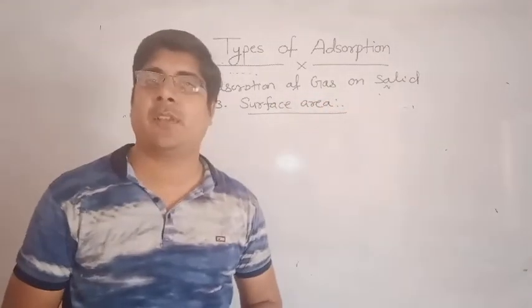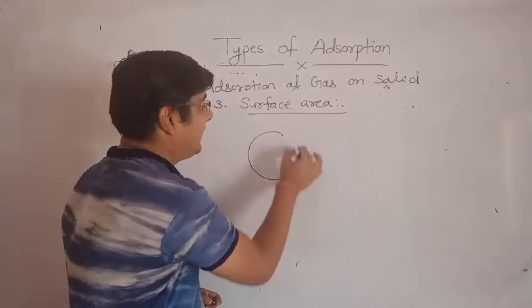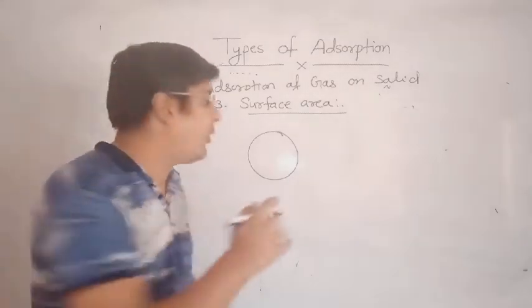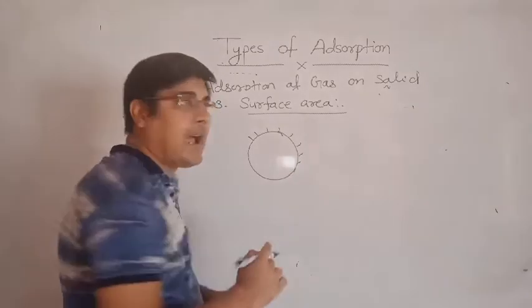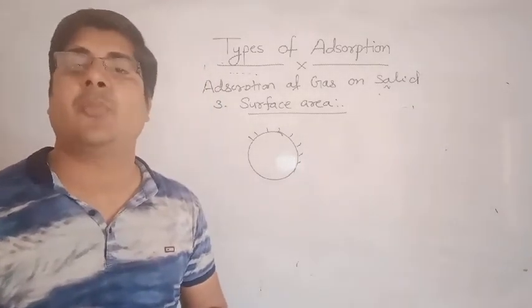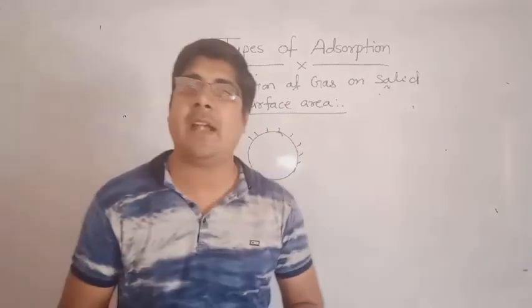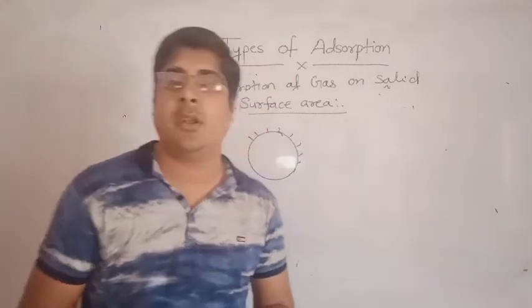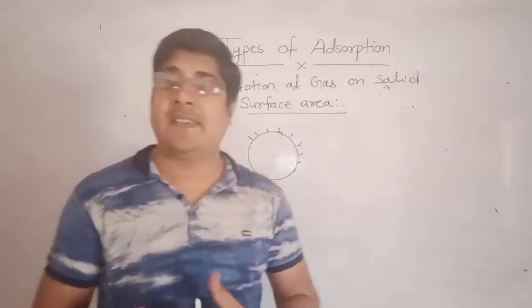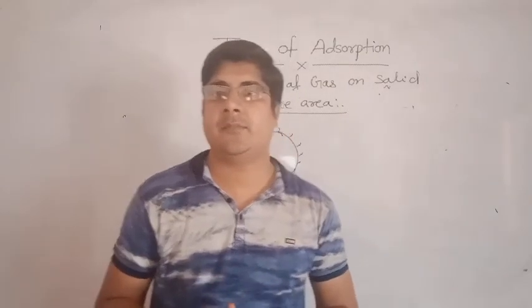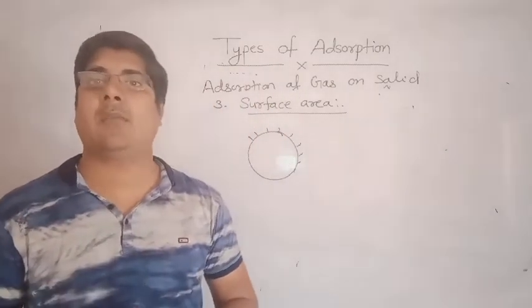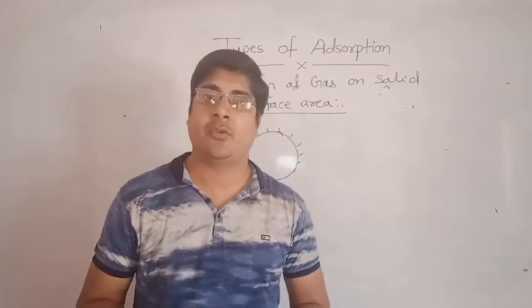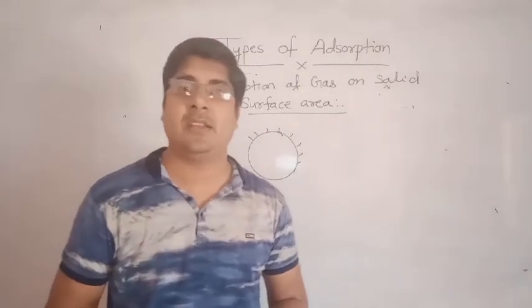Any solid which has high surface area has a higher amount of free valencies, and the adsorbate will be adsorbed on the free valency. So higher surface area means higher adsorption power. Any solid which has higher surface area will adsorb more and more adsorbate. Charcoal, silica gel, nickel, platinum, palladium all have higher surface area, so their adsorption power will be high. So these are good adsorbents in nature.